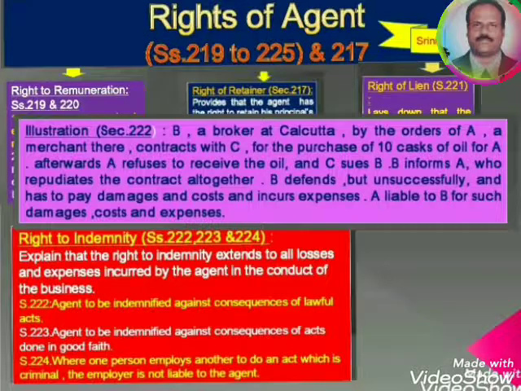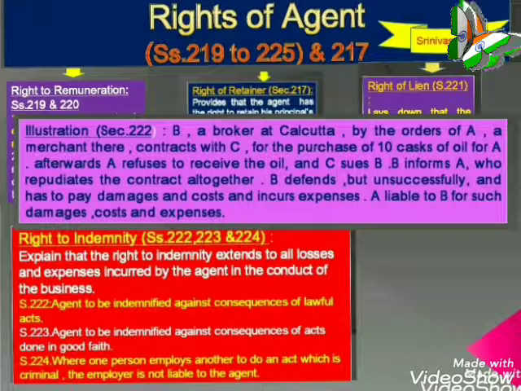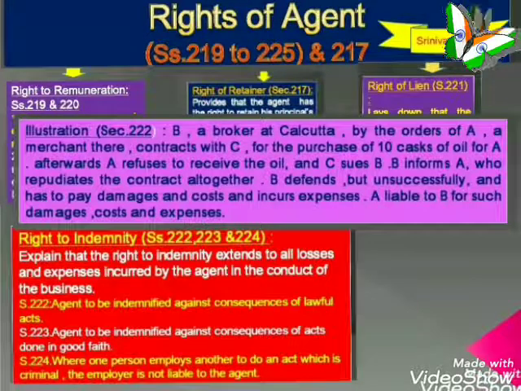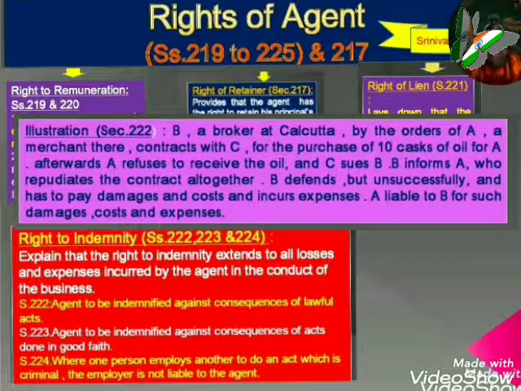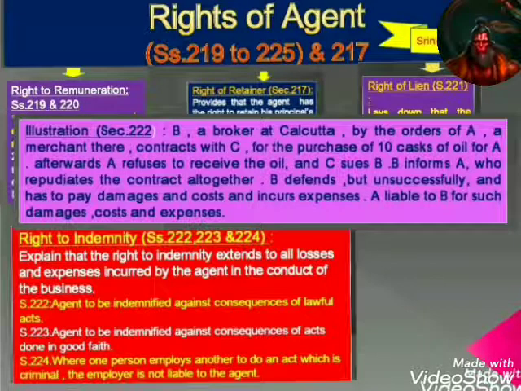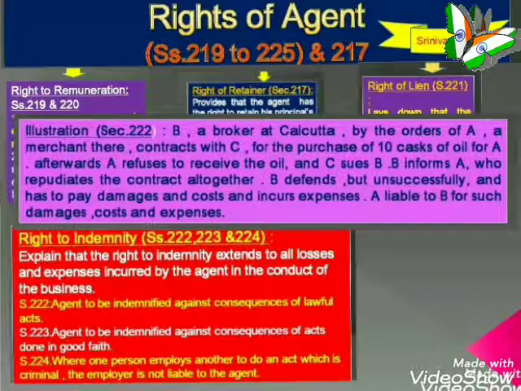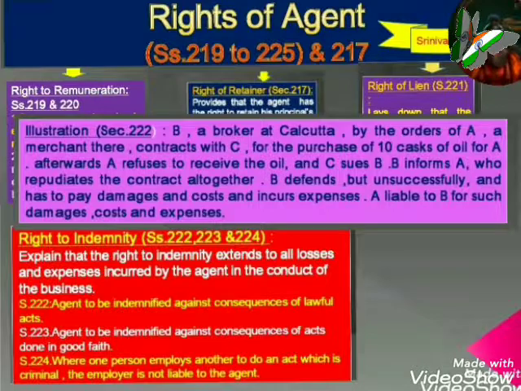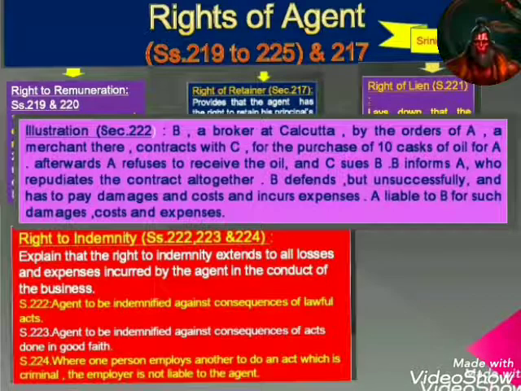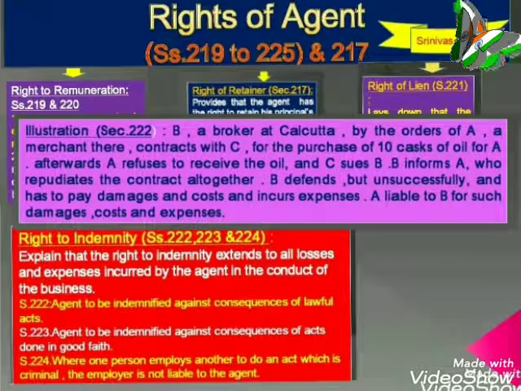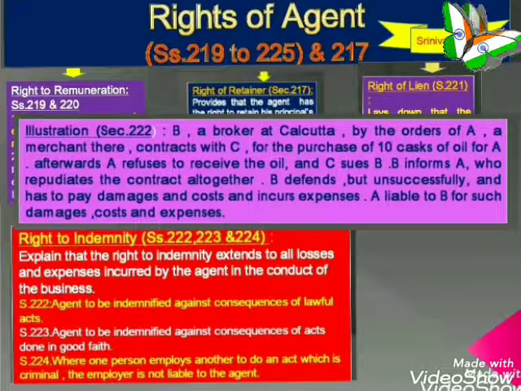Then there is one more illustration for section 222, that is: B, a broker at Kolkata, by orders of A, a merchant there, contracts with C for the purchase of 10 casks of oil for A. Afterwards A refuses to receive the oil and C sues B. B informs A, who repudiates the contract altogether. B defends but unsuccessfully and has to pay the damages and costs and incurs expenses.